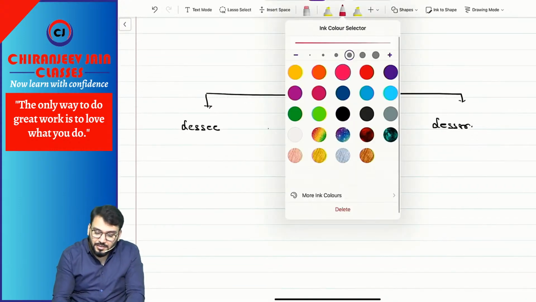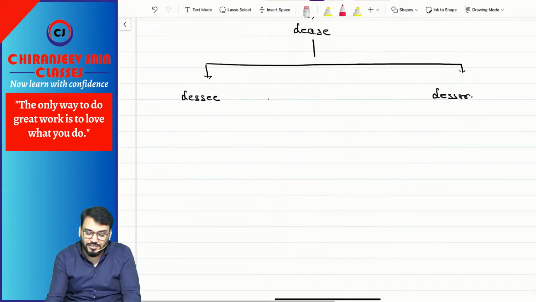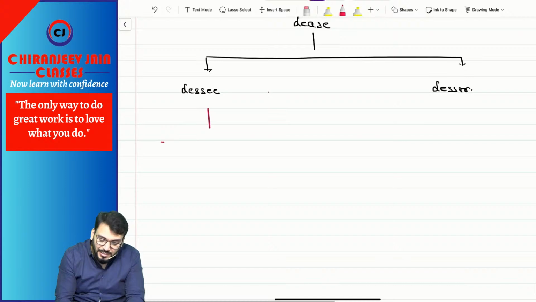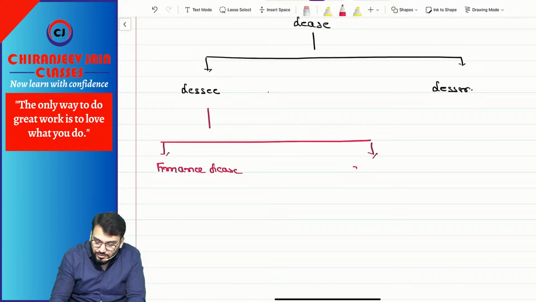Correct? That is based on whether the lease is a finance lease or an operating lease. So we need to identify whether it is a finance lease or operating lease.